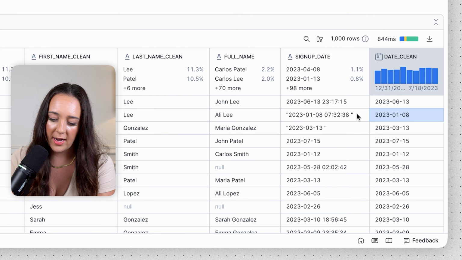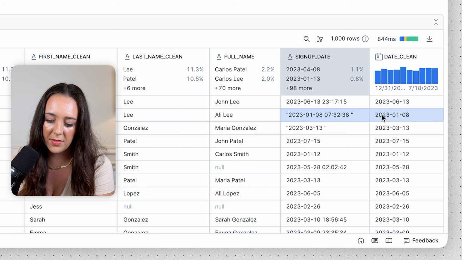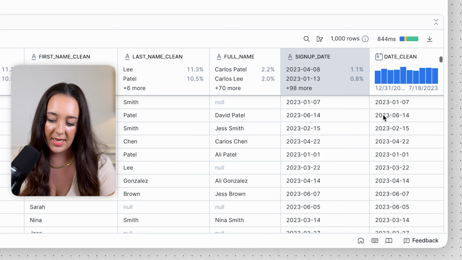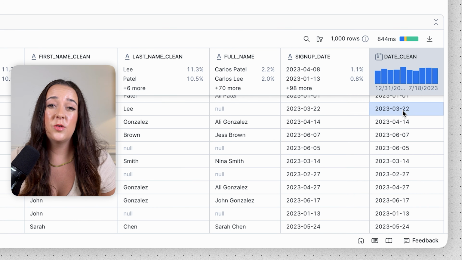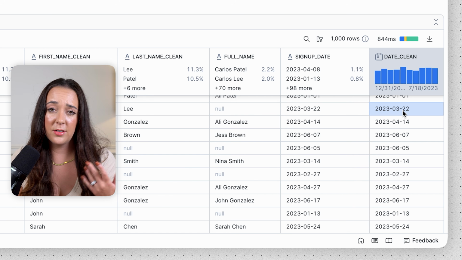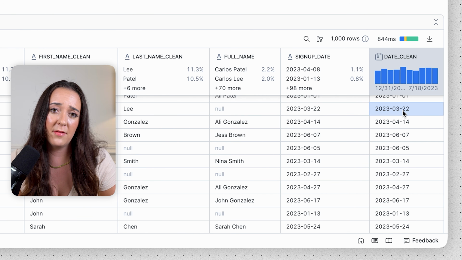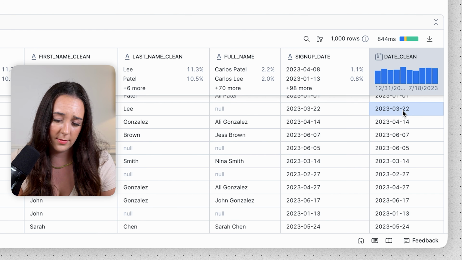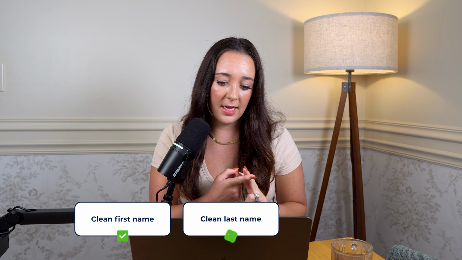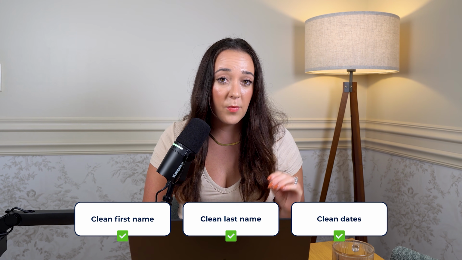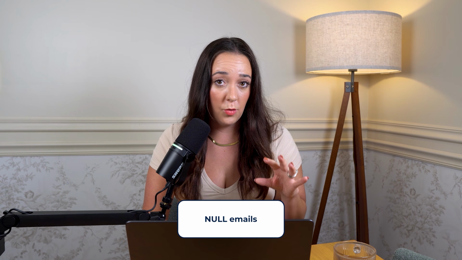We removed all the extra quotes and all the timestamps. So now we have a bunch of clean dates that we can actually work with and use. So we could actually do things now like aggregate our data or visualize by day, because now all of our dates are in the same format versus a bunch of random formats. But we're not doing that right now because this is a data cleaning video, so we're just gonna keep on data cleaning. I know that was a lot so far, but basically now we have clean first names, clean last names, and clean dates. So the next thing we need to do is deal with all of those null emails.